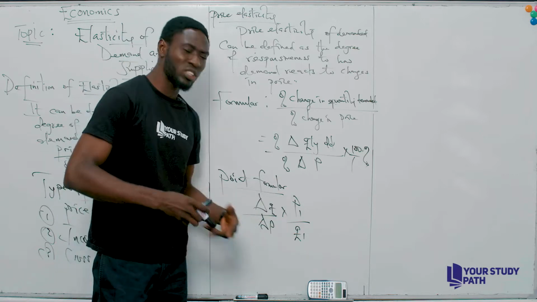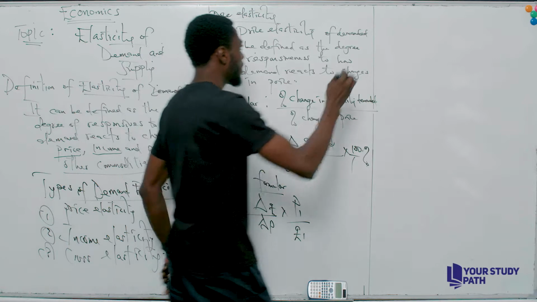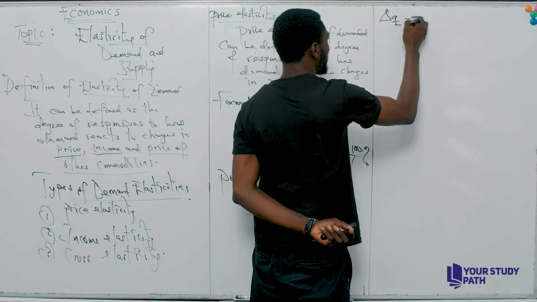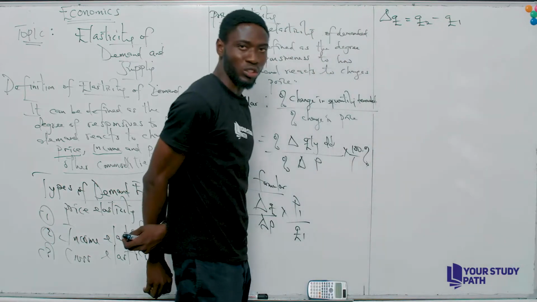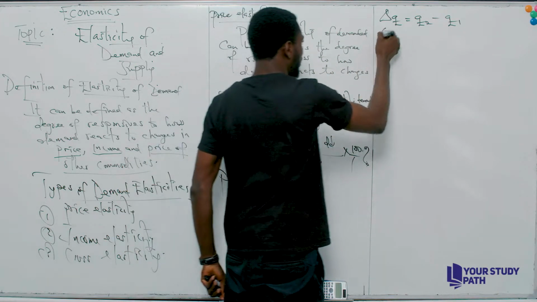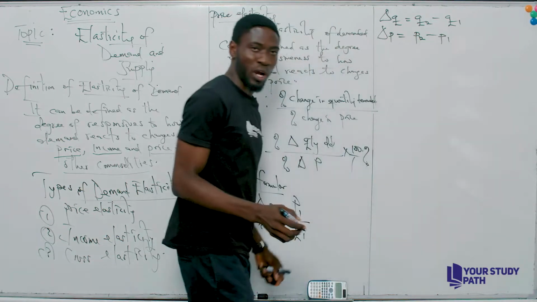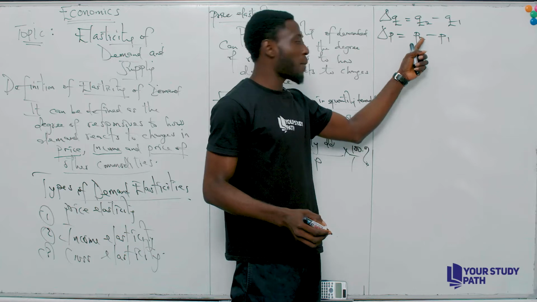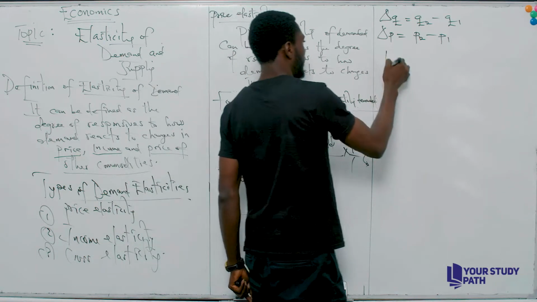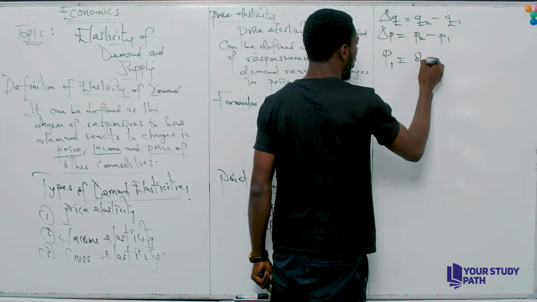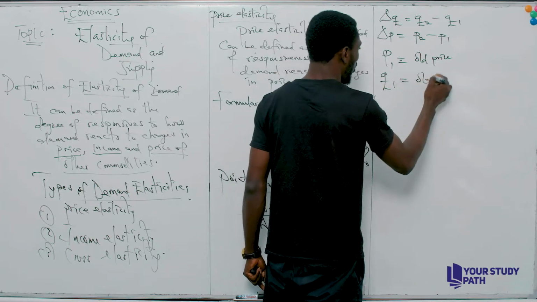And what does P1 signify? And what does Q1 signify? Now, this is what they signify. Change in Q simply means the new quantity minus the old quantity. Then the change in P also tells us it's P2 minus P1, which is the new price minus the old price. Now, looking at P1, it is the old price. Then my Q1 is also the old quantity.